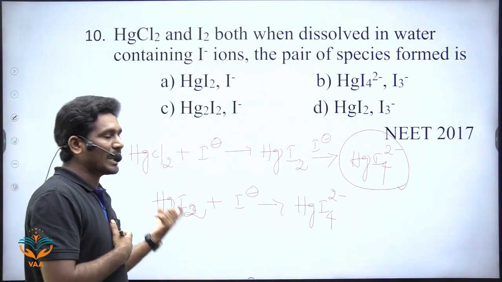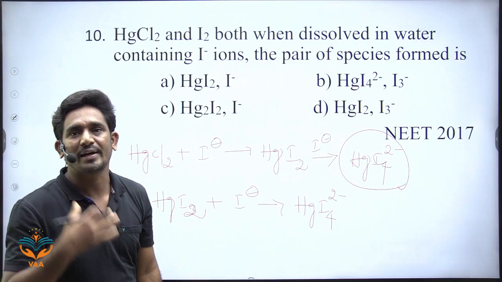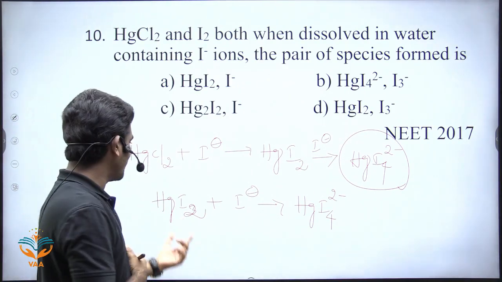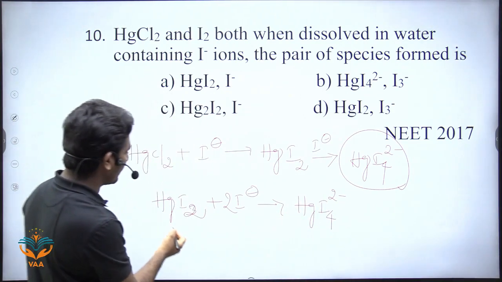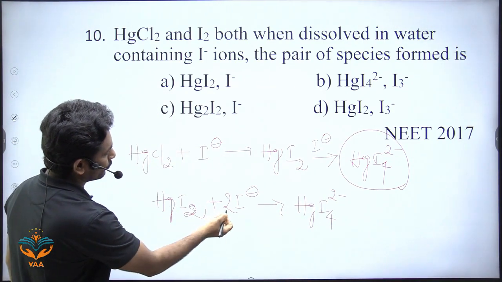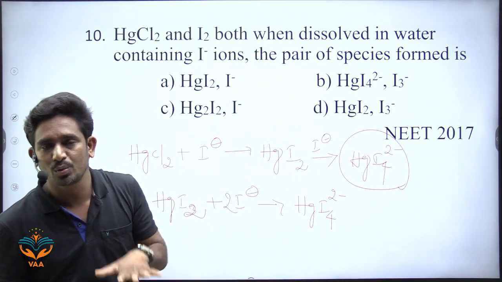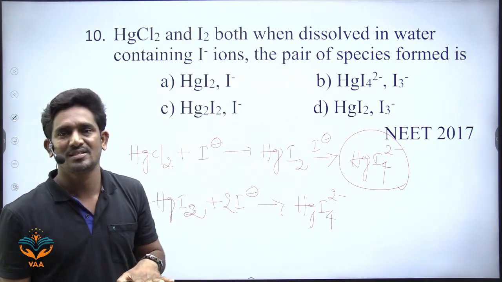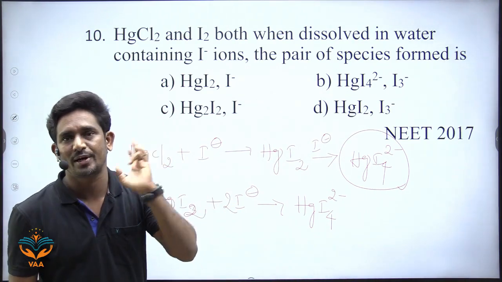Does it increase or decrease? The Van 't Hoff factor will decrease. Look here, HgI2 with 2I- forms HgI4 2-. How many ions are here? 1, 2, so 3 ions become only 1 ion. So the Van 't Hoff factor is reduced. Very, very important. You will see this in colligative properties.